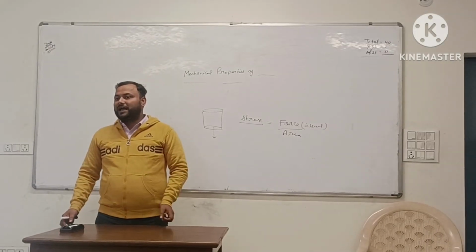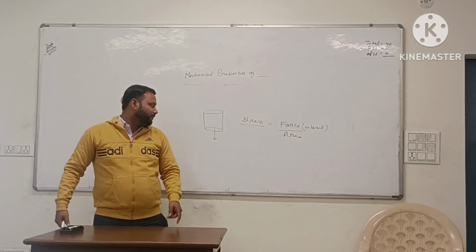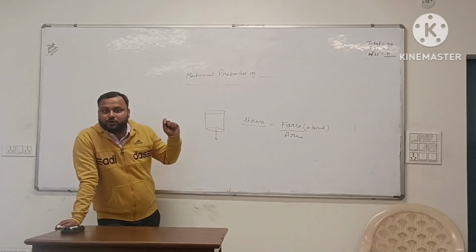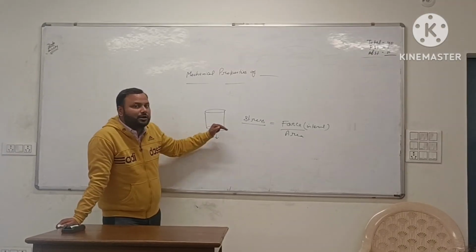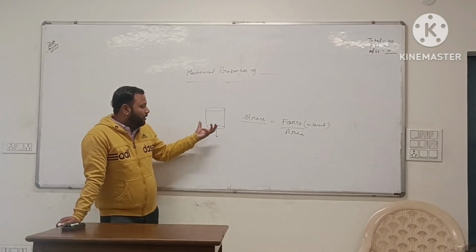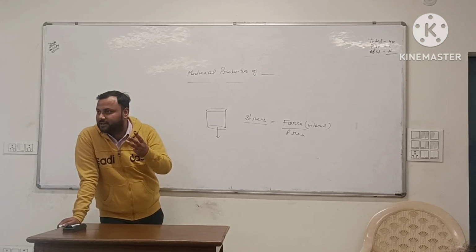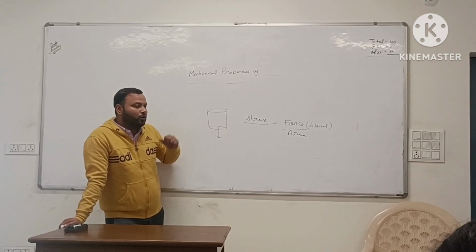You can apply force in three ways. First, you can apply the force perpendicular to the cross-sectional area, or you can apply force which is parallel to the area, or in all directions. There are three types of application of force: either perpendicular, or parallel, or through both sides.